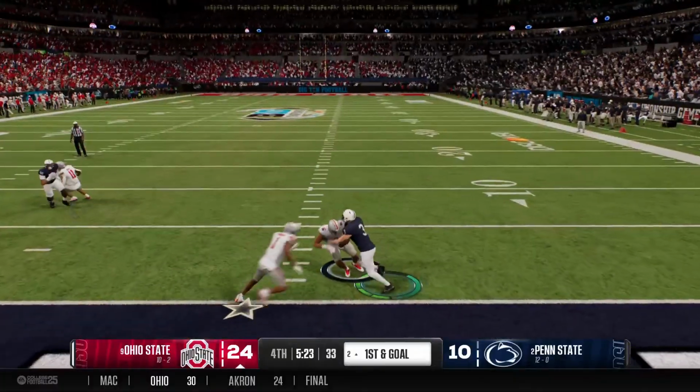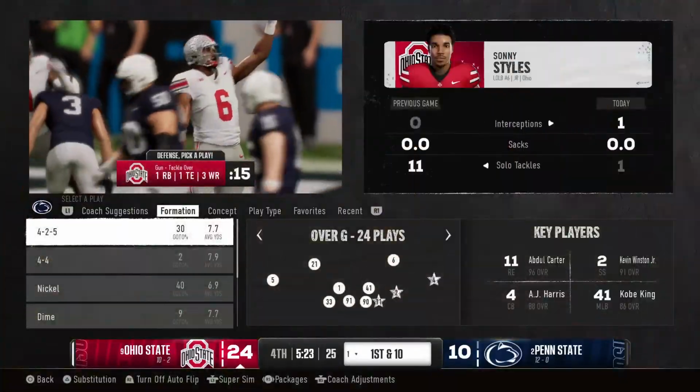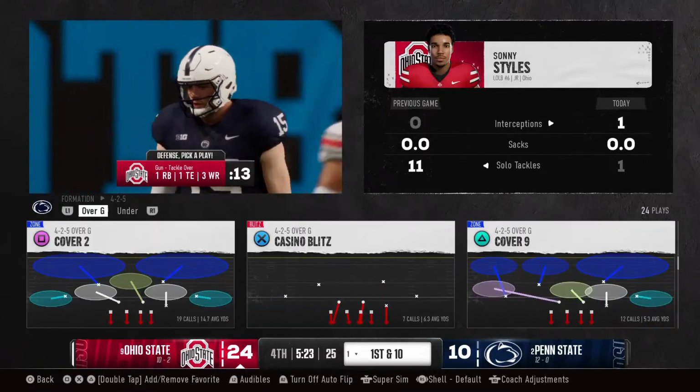Intercepted right near the end zone. Not much on the return, but they snuff out the drive with the takeaway.